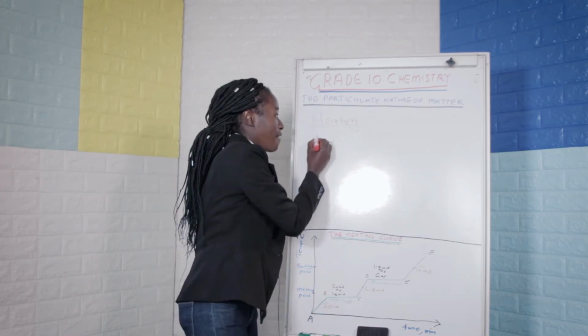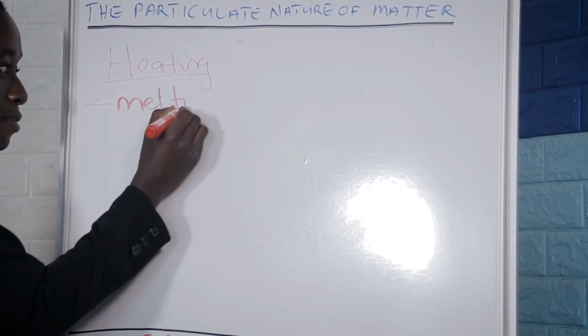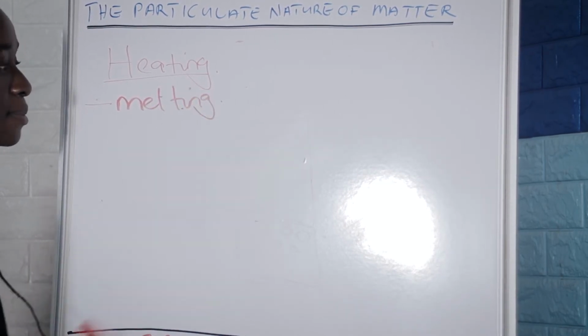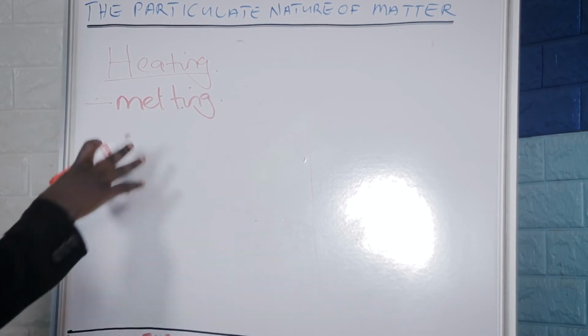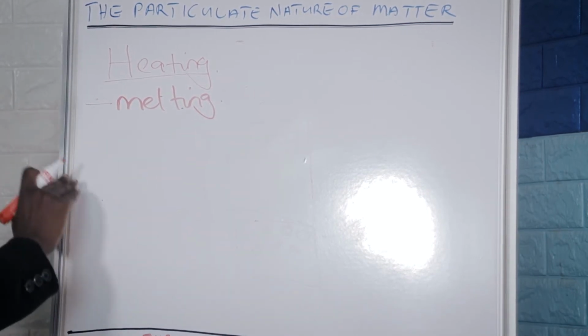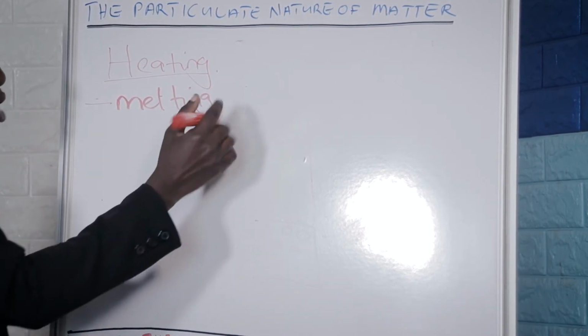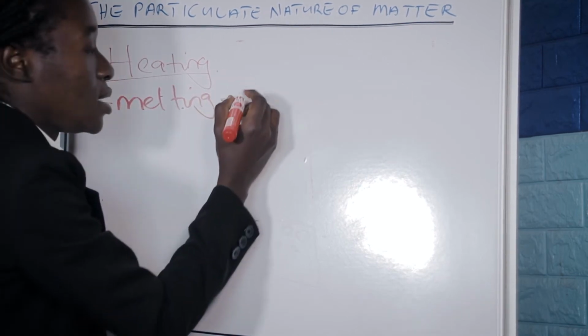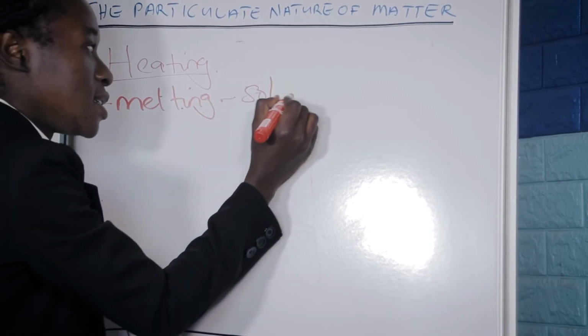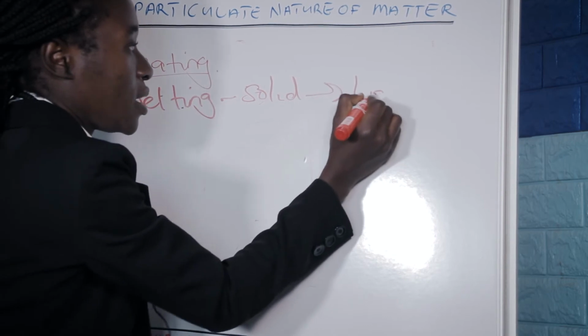Examples of heating, we have melting. Melting is a changing of state from a solid to a liquid. So I can indicate it here, from solid to liquid.